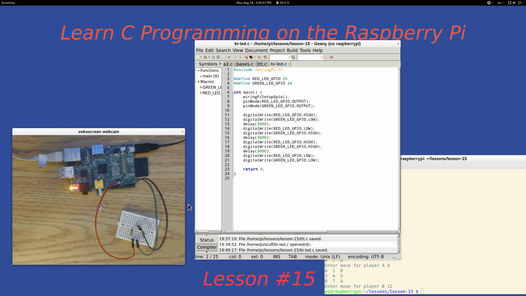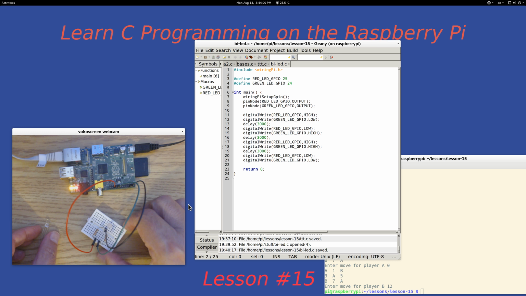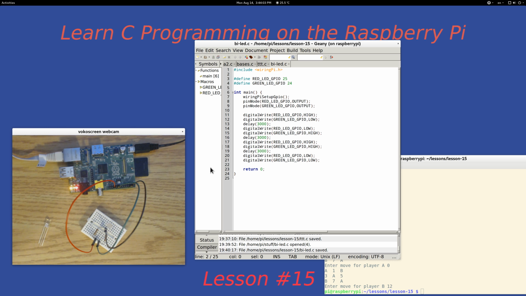Okay, so let's get this out of the way here, and we'll see what this program does. Well, the red lead is connected to GPIO 25, and the green line is connected to pin 24, GPIO 24. So again, I'm going to be using the Wiring Pi library, so I need this header file. I initialize the Wiring Pi library, and I set my 2 output GPIO pins to output.